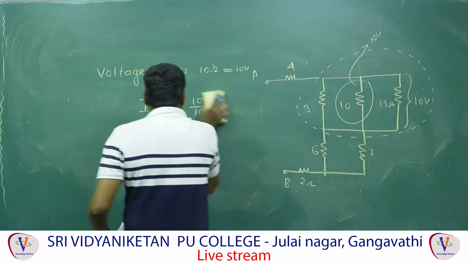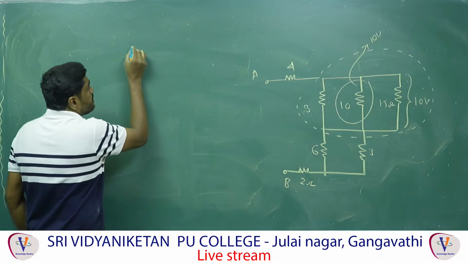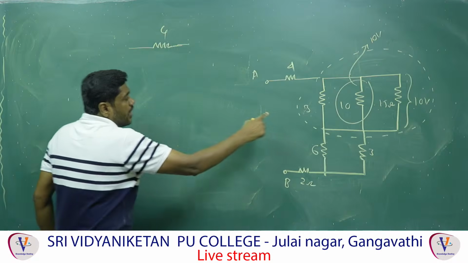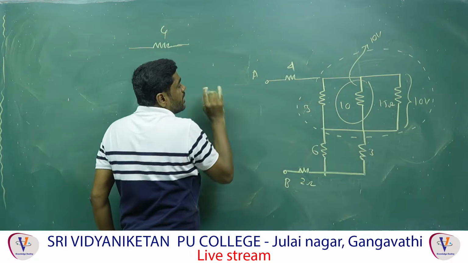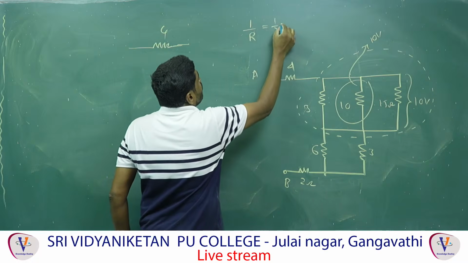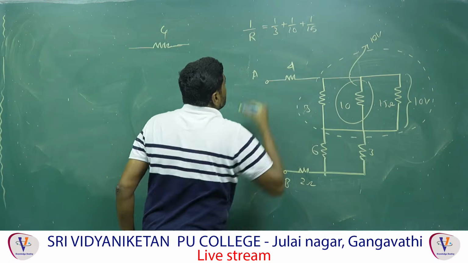So, to find the total potential difference, first of all, I will redraw the circuit like this. Now I am taking the 4 ohm, and these are all in parallel. If all are in parallel, now you can find the effective resistance: 1 by R is equal to 1 by 3 plus 1 by 10 plus 1 by 15. Okay.